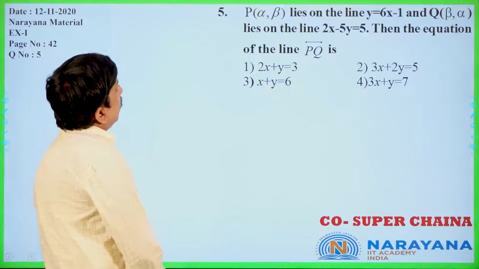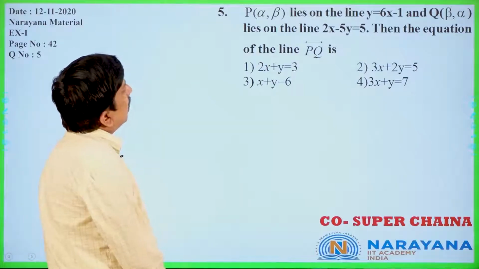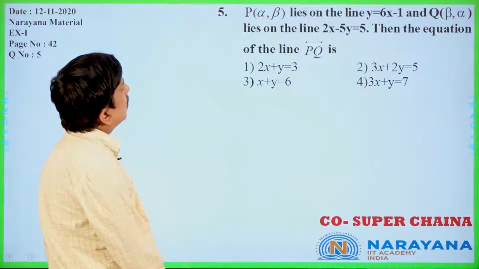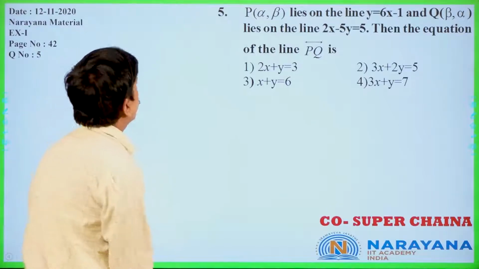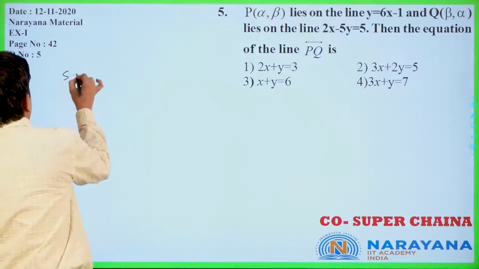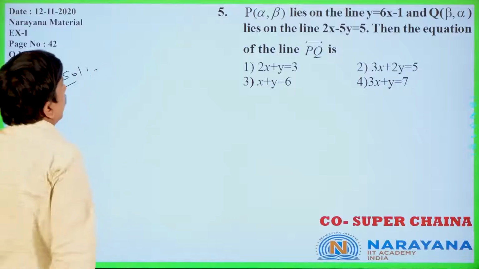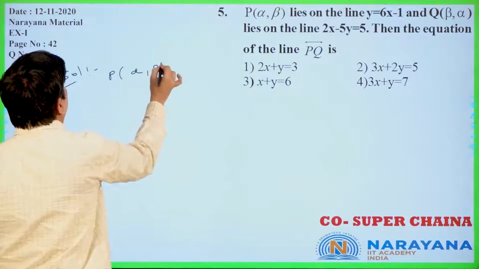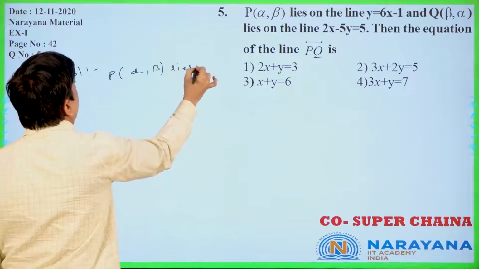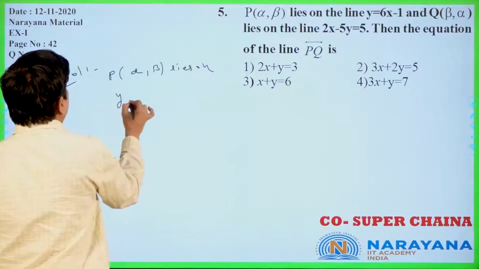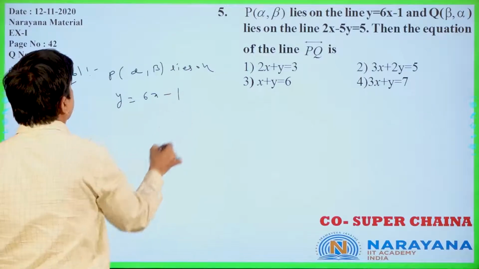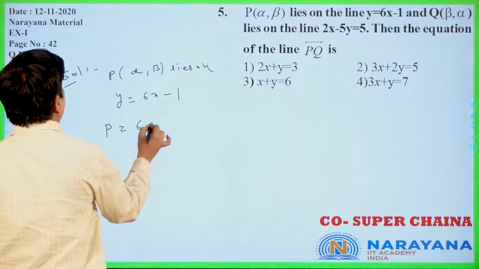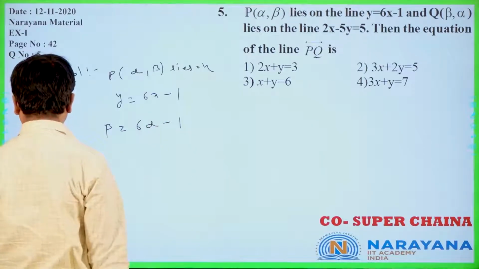If P of alpha comma beta lies on the line y equal to 6x minus 1, and Q of beta comma alpha lies on the line 2x minus 5y equal to 5, then the equation of PQ is required. Now, use the solution. P of alpha comma beta lies on y equal to 6x minus 1, so beta equal to 6 alpha minus 1.